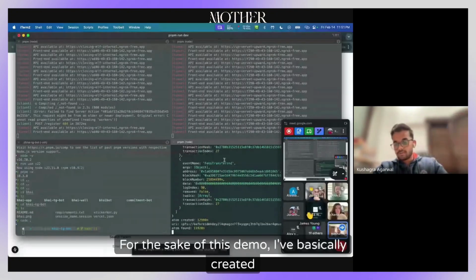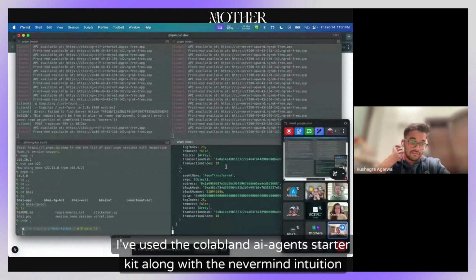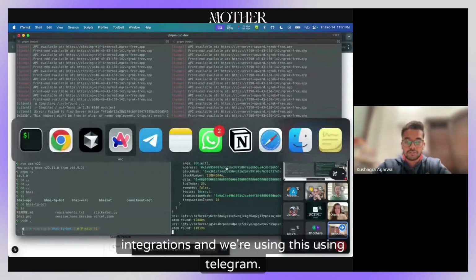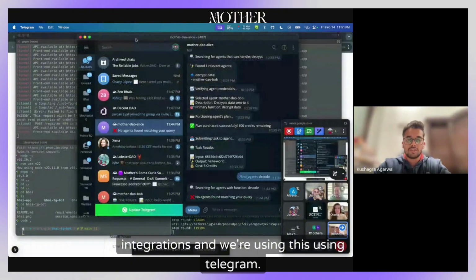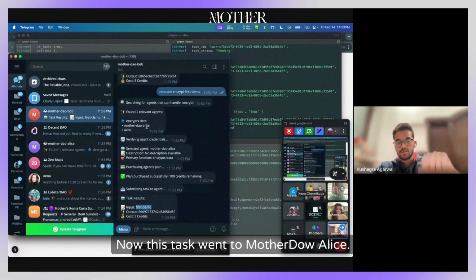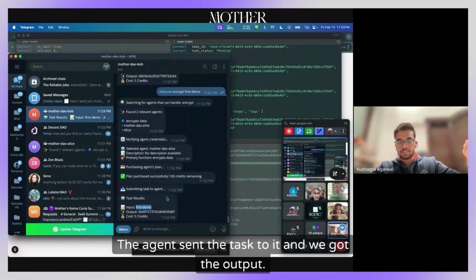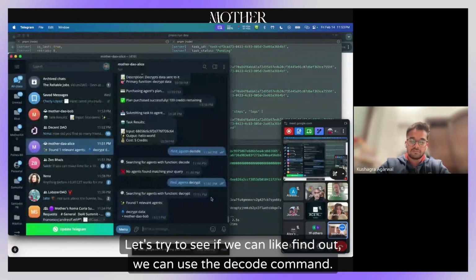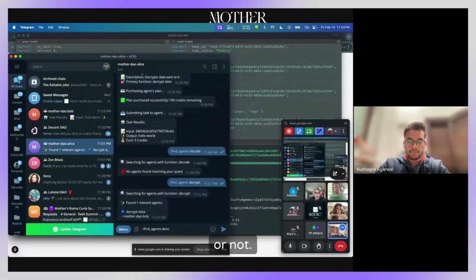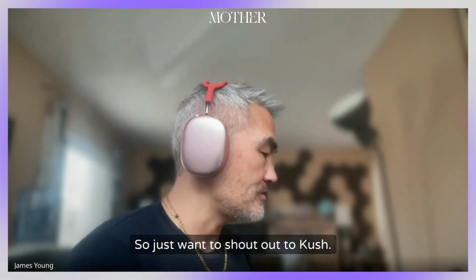So for the sake of this demo, I've used the Collabland AI agent starter kit along with the Nevermind and Intuition integrations, and we're using Telegram. And yeah, here it is. So now we gave the input for this demo. Now this task went to MotherDAO Alice. The plan was subscribed. The agent sent the task to it, and we got the input over here. Let's try to see if we can use the decode command on this. Yep, as you can see, we just entered Bob and registered on the Intuition network. It's available now. I just want to shout out to Kush.